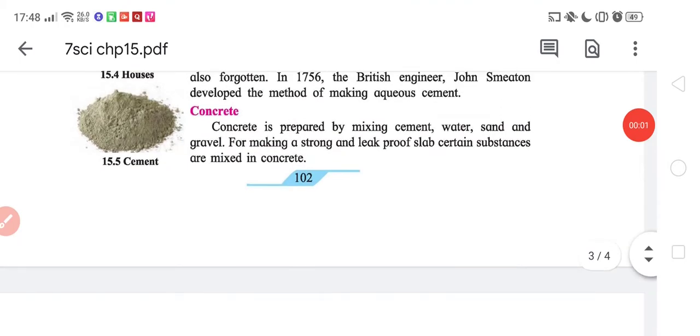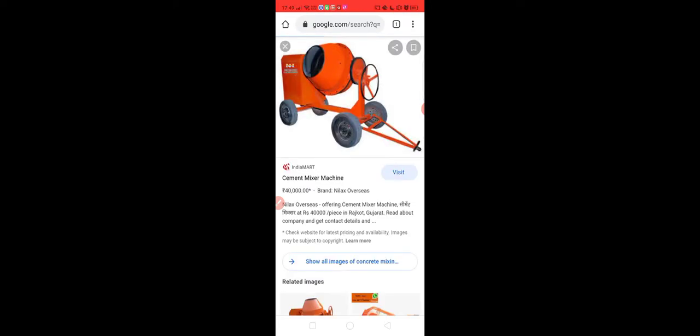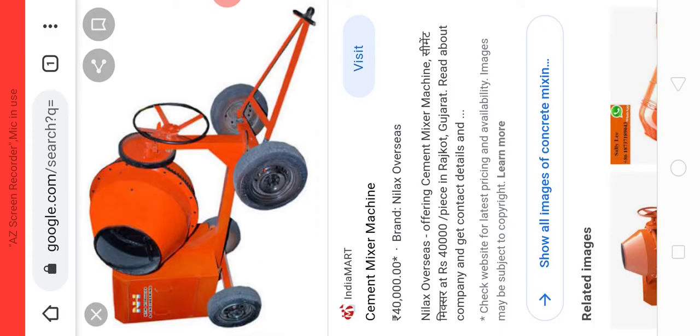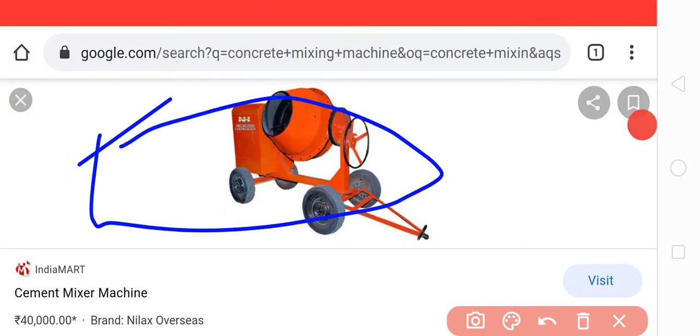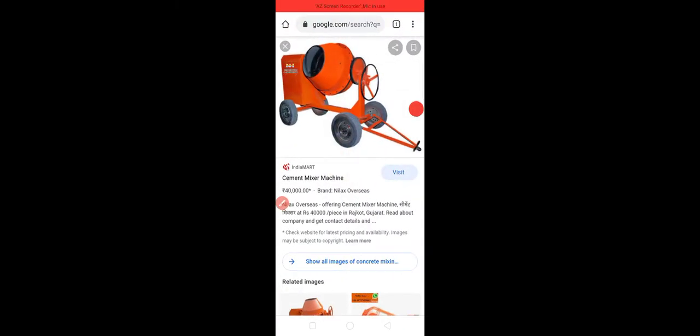Whatever construction goes on around our house, if you have seen this particular thing, this is a concrete mixing machine. You must have seen it. It is used to mix cement and concrete. So here we are done with this chapter. Thank you so much.